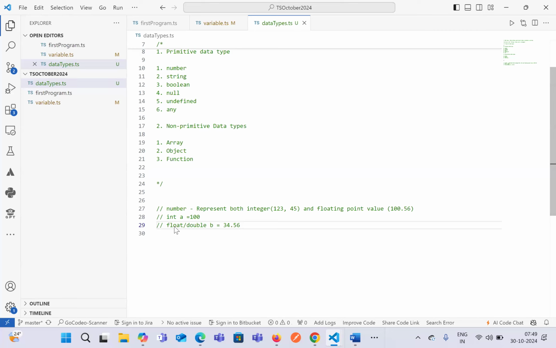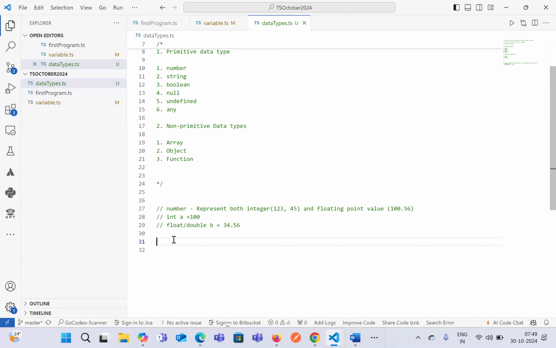Whereas JavaScript and TypeScript are entirely different. Both JavaScript and TypeScript say that we do not discriminate any kind of number, whether it be an integer, floating point, or decimal point value. We'll consider it as a number itself. So how do we declare a number variable in TypeScript?